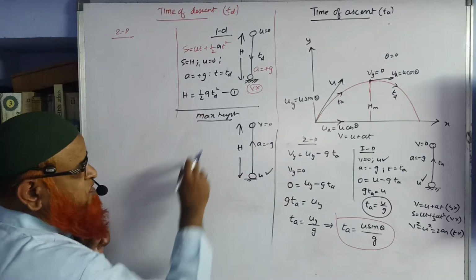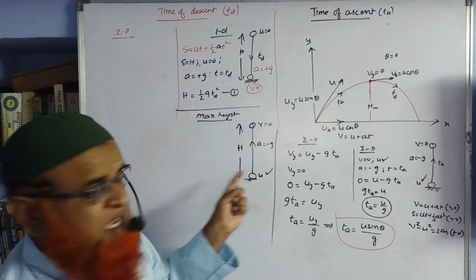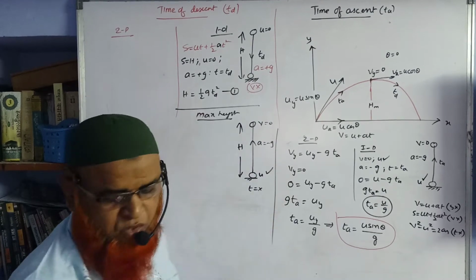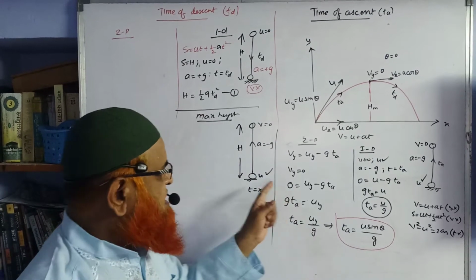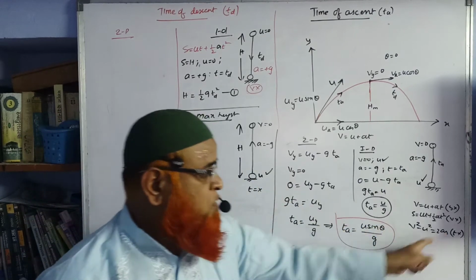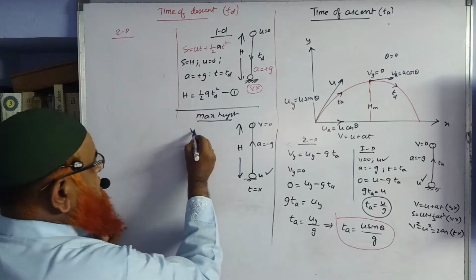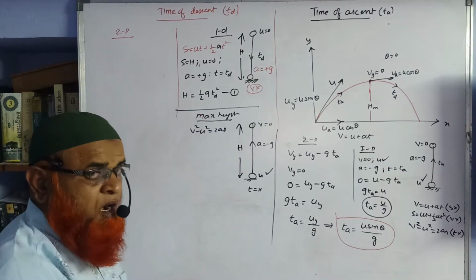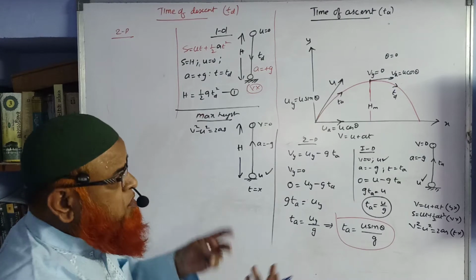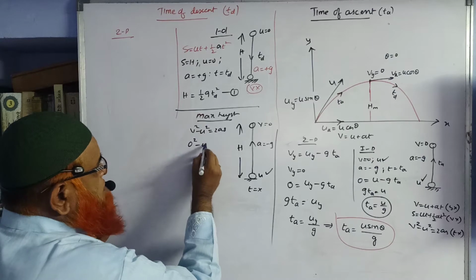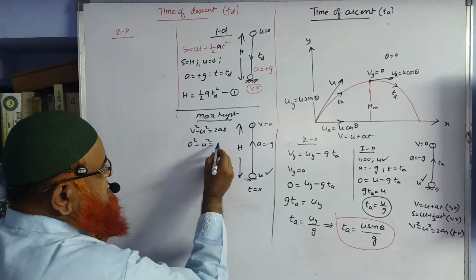So which formula will you select? If you observe, there is no discussion of time here. As there is no discussion of time, you have to select the formula in which there is no time. Which formula are you going to select? v square minus u square is equal to 2as. There you will take v as 0, minus u square, and a is equal to minus g.